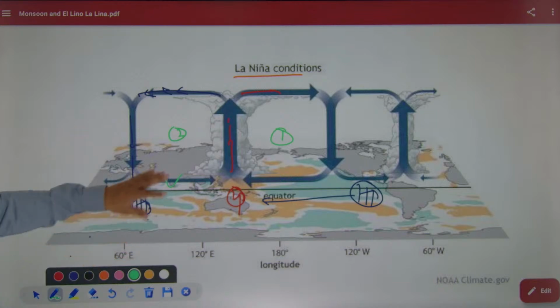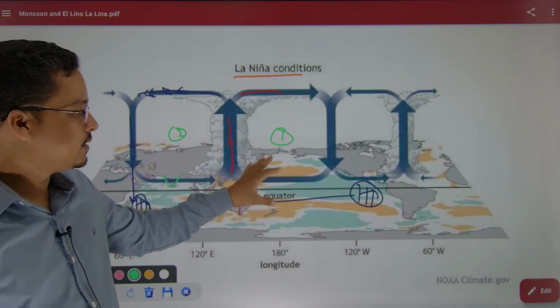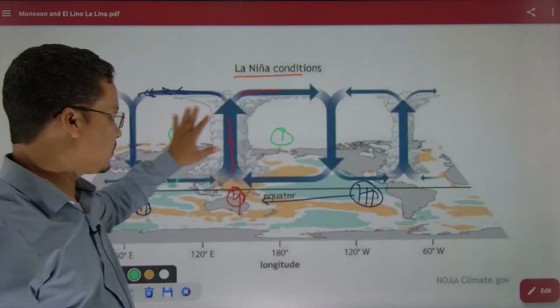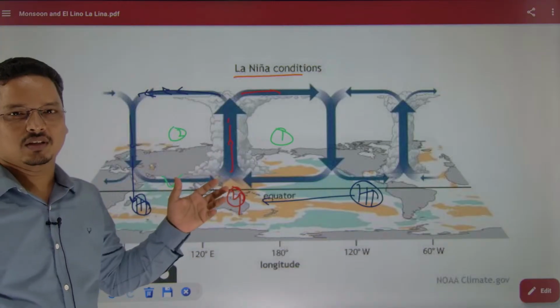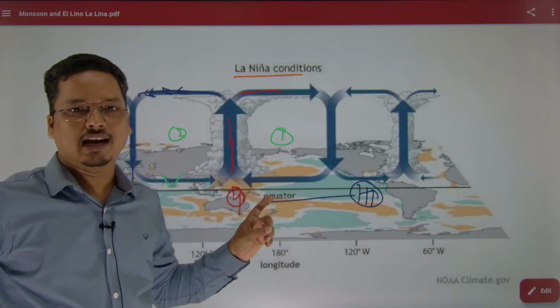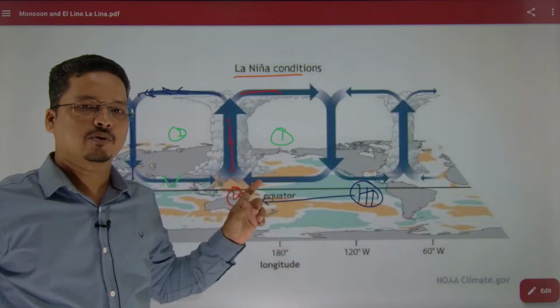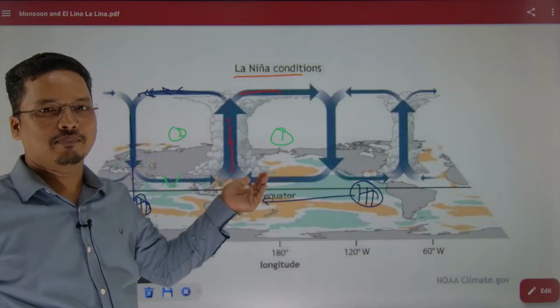You can see the figure I had drawn, right? You can see this figure. This is how circulation happens. This is a large circulation. That is why any kind of climatic change in the Pacific Ocean will have an impact on the whole world.